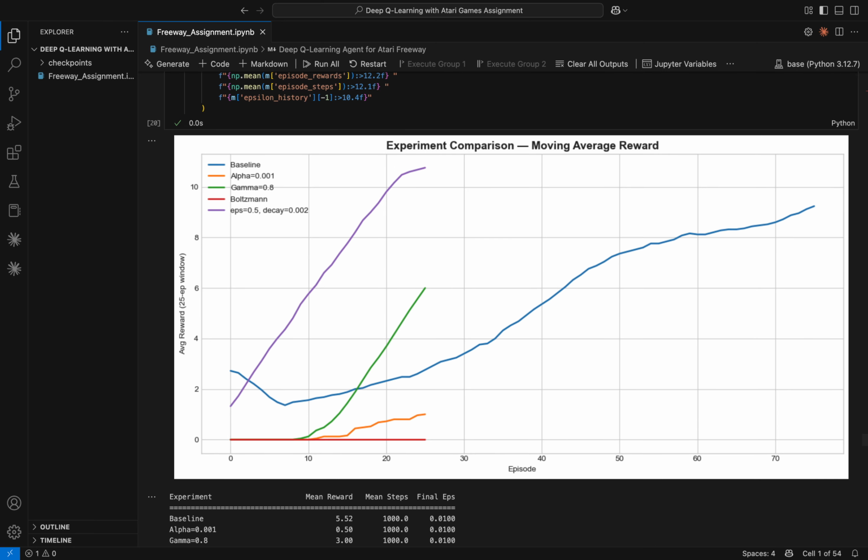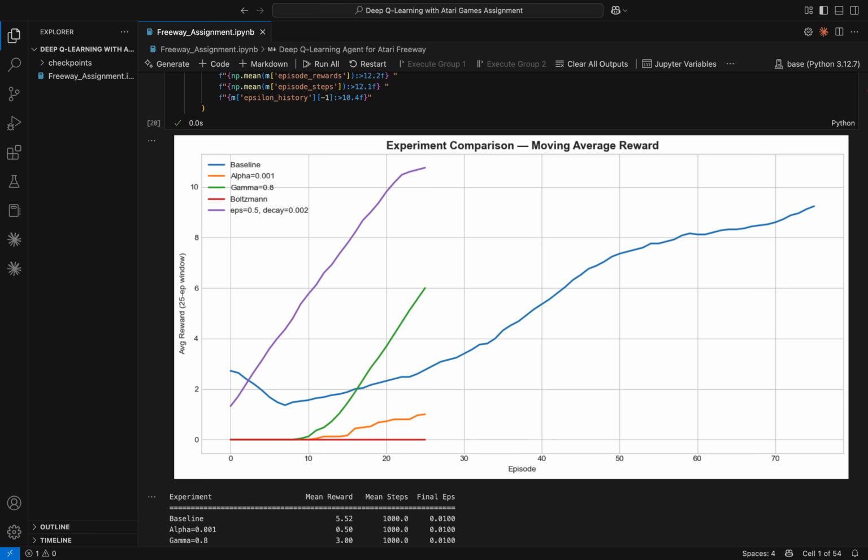Here's a comparison across all 5 experiments. The reduced epsilon configuration performed best at 6.04. Baseline was solid at 5.52. Lower gamma cut performance in half, and the high learning rate and Boltzmann policy essentially failed.